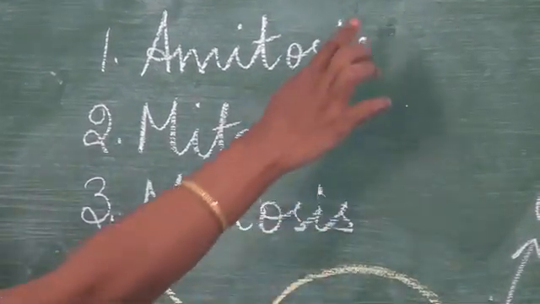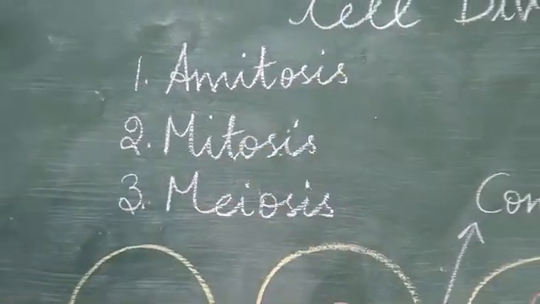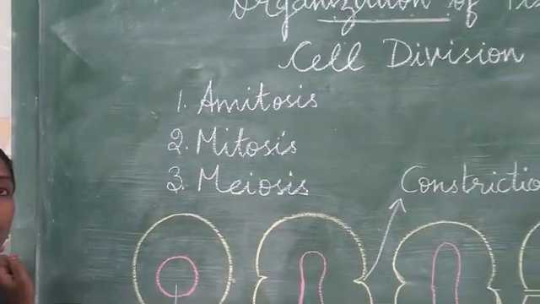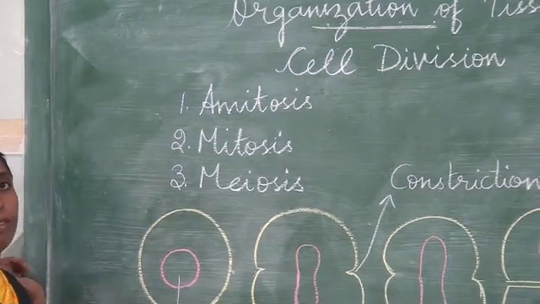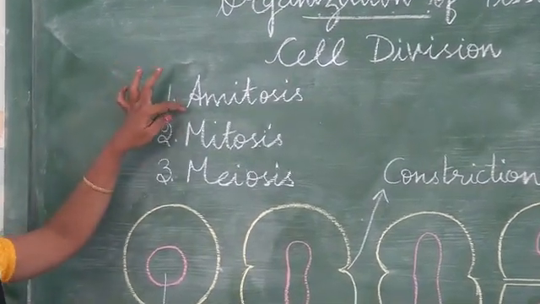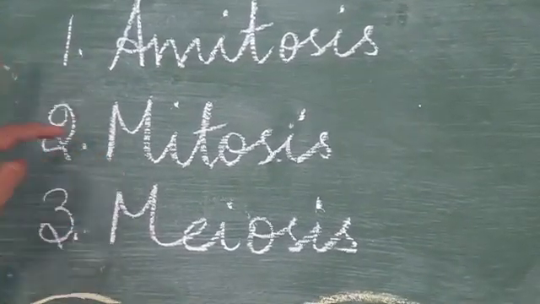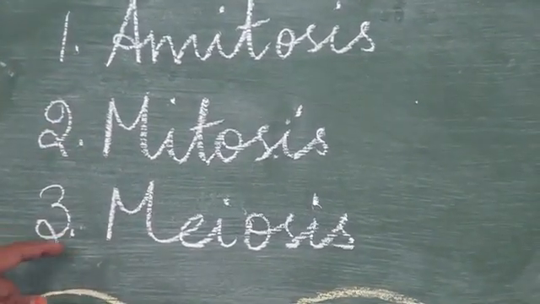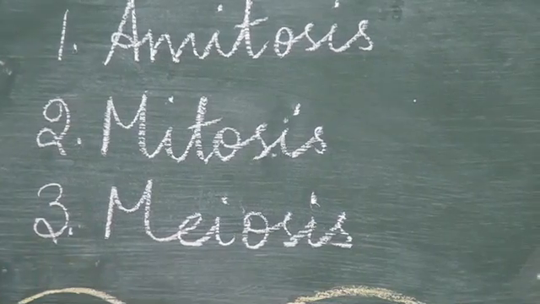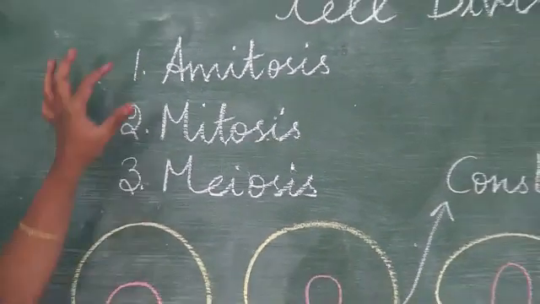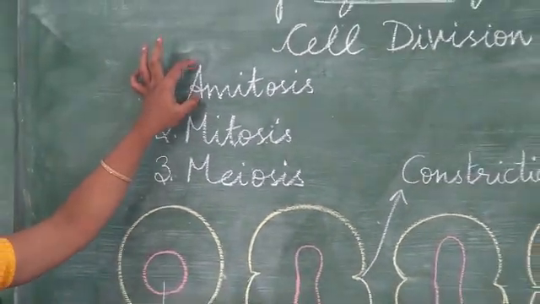In this cell division, there are three types: amitosis, mitosis, and meiosis cell division. So now first you will see this amitosis cell division.